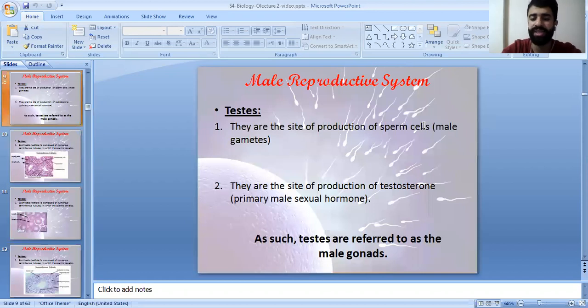So, the testes are referred to as the male gonads. I repeat, they are the site of production of the sperm cells, the male gametes, and also the site of production of the primary sexual hormone for the males, testosterone.